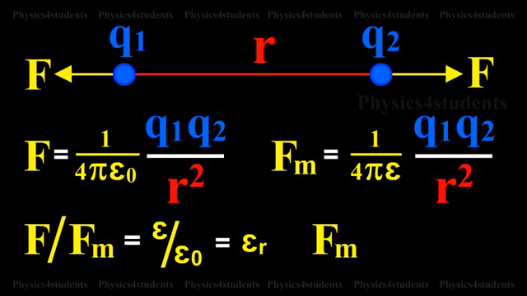Since Fm is equal to F divided by epsilon r, the force between two point charges depends on the nature of the medium in which the two charges are situated.